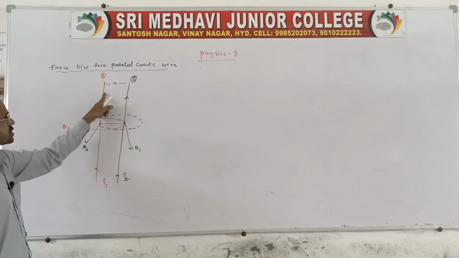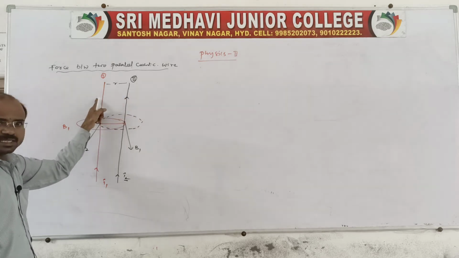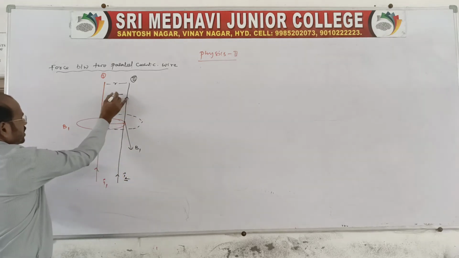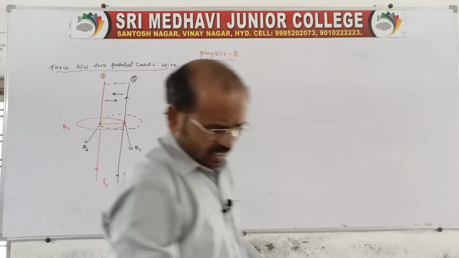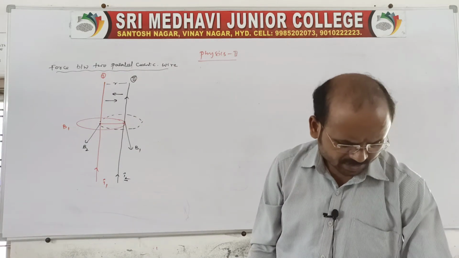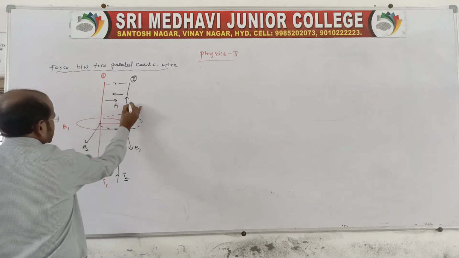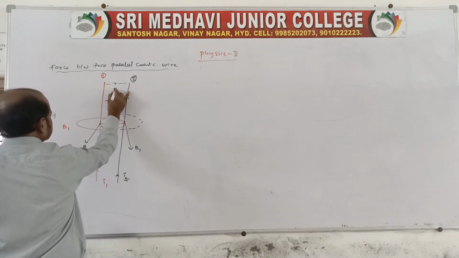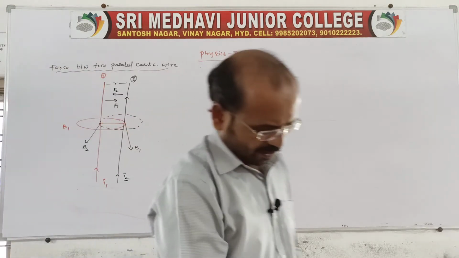This force is acting on this conductor and this force is acting on that one. The forces act opposite to each other. That is, the force on the first conductor is F1, acting towards conductor 2, and the force on the second conductor is F2, acting towards conductor 1.